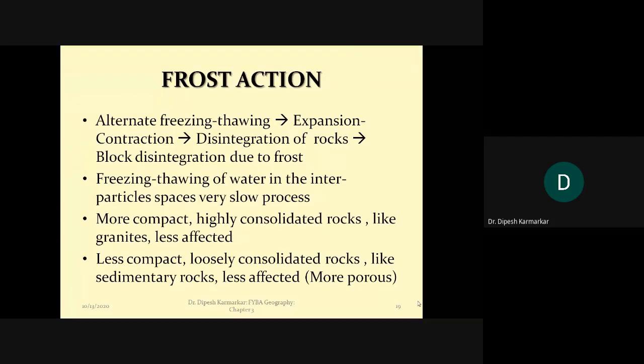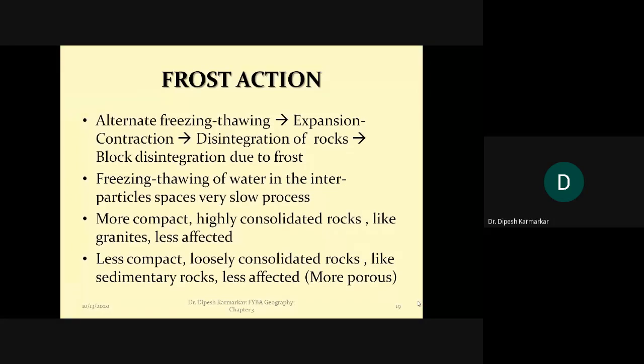Frost action is more common in areas of temperate conditions, or where the temperatures are overall very cool, and where this freezing and thawing process takes place. Again, this freezing and thawing process depends upon the rocks.